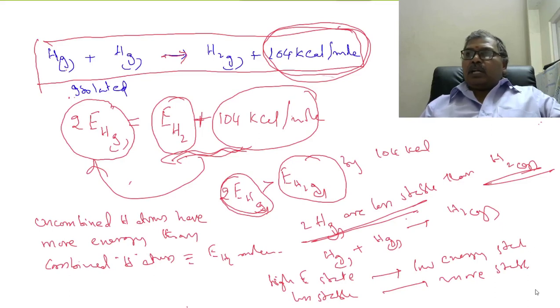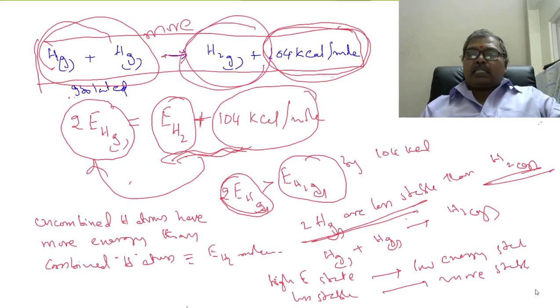So in one sentence, uncombined atoms have more energy. Atoms in the combined state possess less energy.